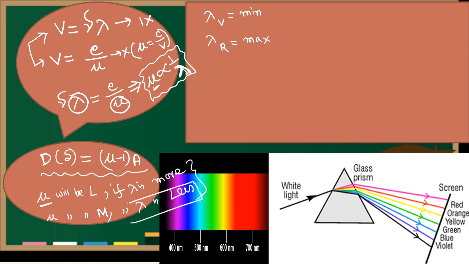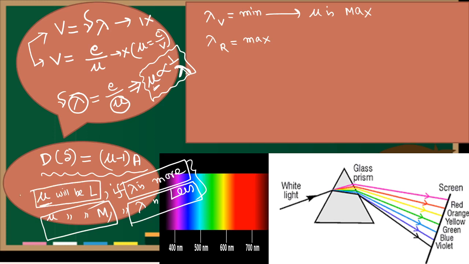Then mu will be maximum. For red, wavelength is more, maximum. So mu will be less, minimum. So I can write for red, mu is minimum. Clear?